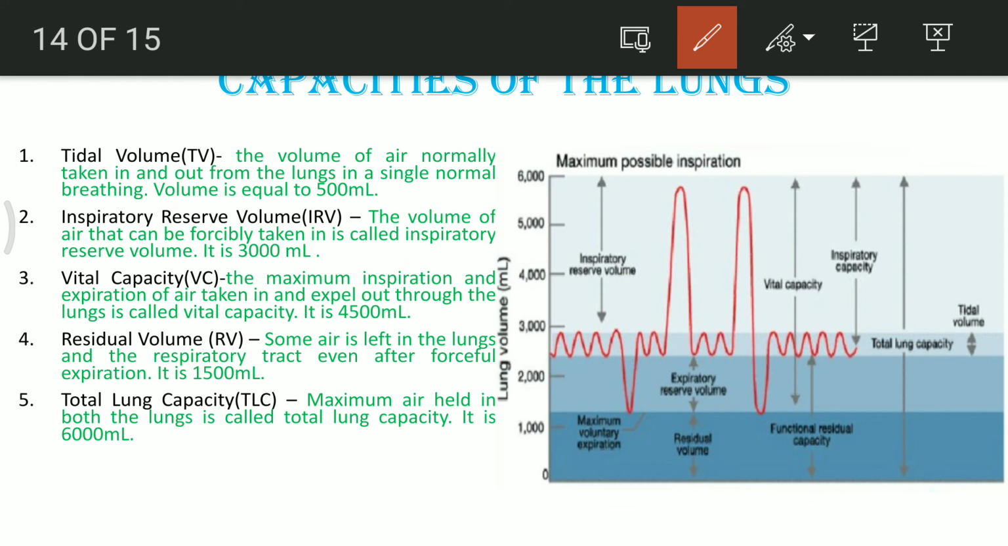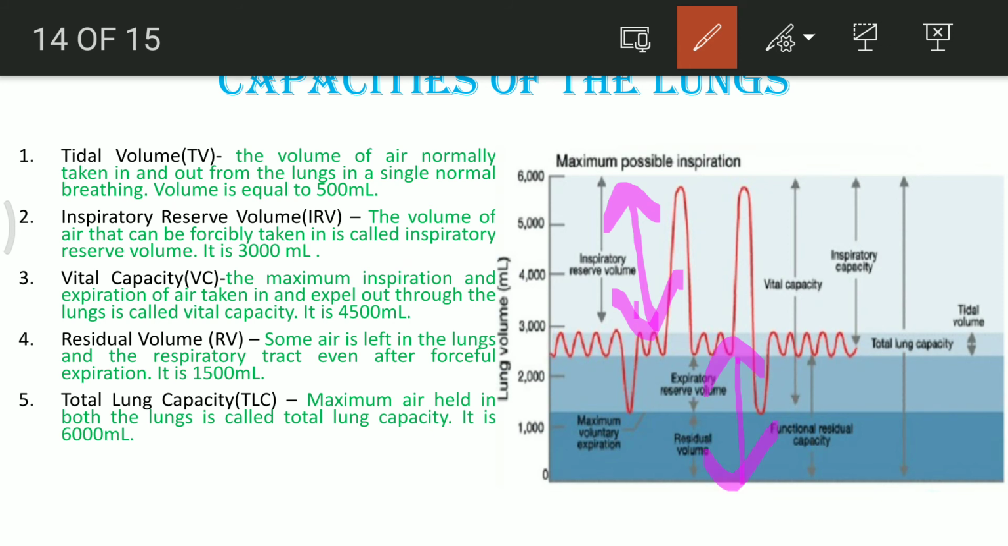Next is inspiratory reserve volume. This is forcibly, when we are taking in air in a forced way, trying to take as much air as possible. That is known as inspiratory reserve volume, and it is 3000 ml. You can very well see the inspiratory reserve volume is from 3000 to 6000 ml. Similarly, expiratory volume is also there. You can see it is also 3000.